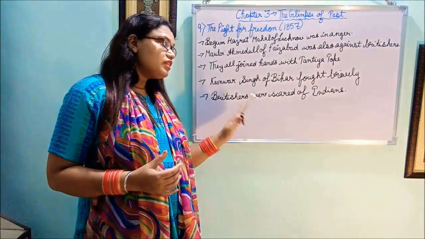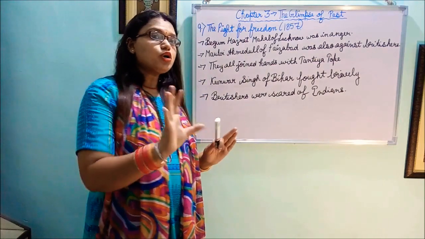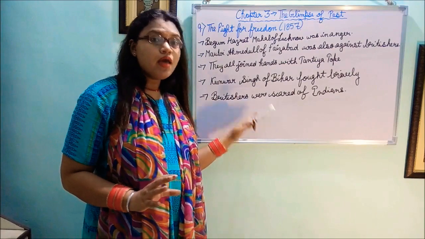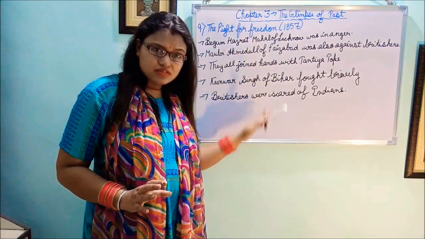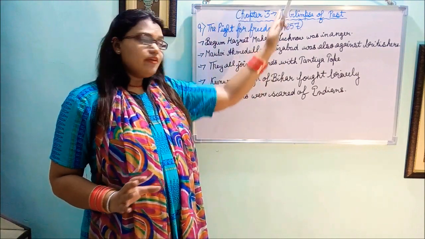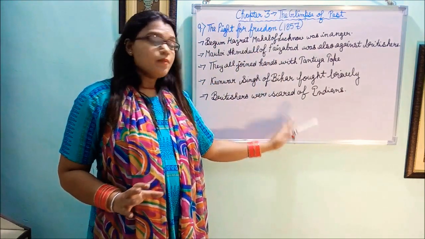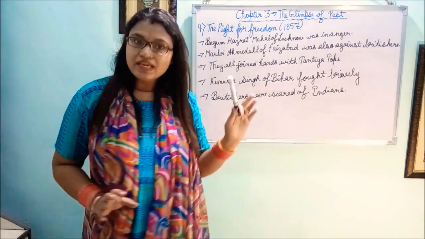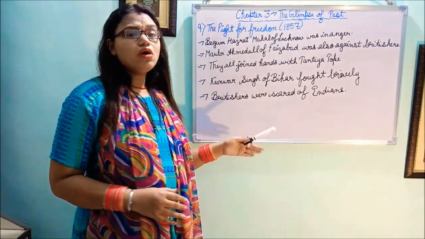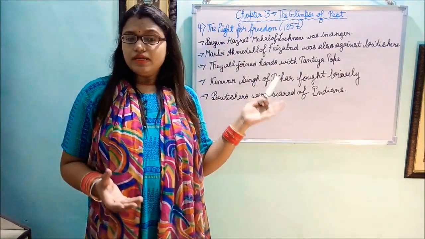By this time, they were sure that Indians can do anything for their country, and due to all the struggles the Indians did over 100 years, India got independence in the year 1947. So this is how we got independence.